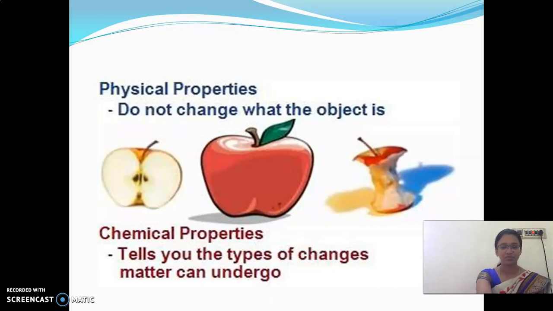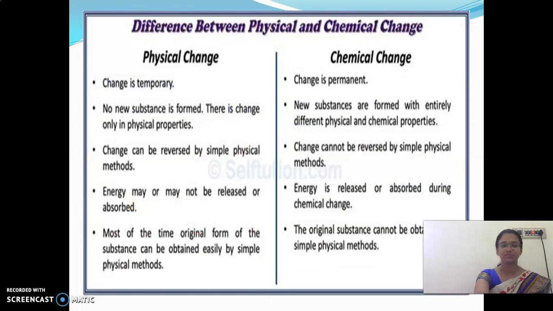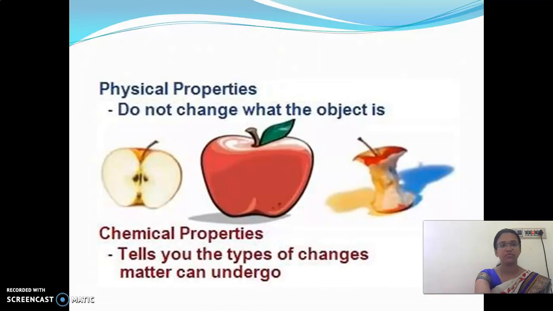Okay, and look here, children. One more thing. In chemical changes, what happens? If you cut an apple and keep it for some time, it becomes blackened, yes or no? Have you observed this? If you cut an apple and keep it in the atmosphere, its skin turns dark brown.